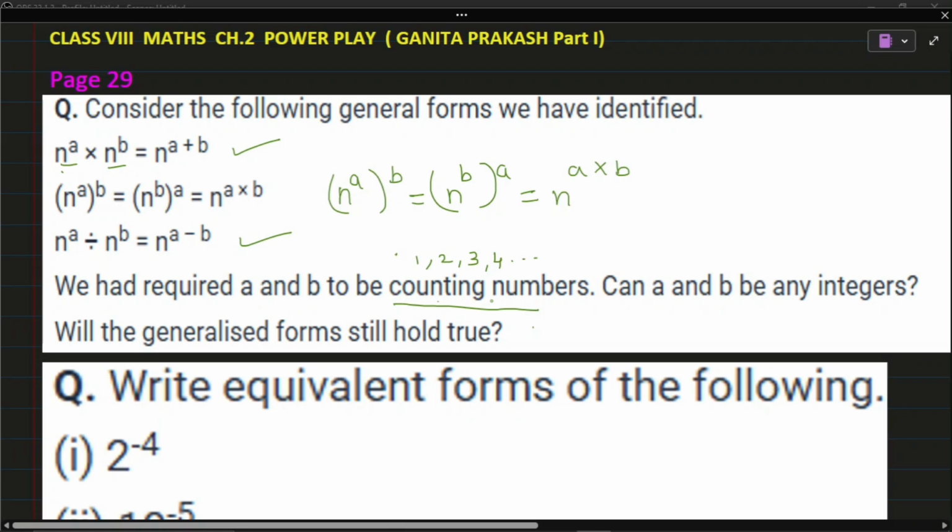That is, for multiplication, if the base is same, in that case also add the power. And for division also, if base is same, subtract the powers. If a is positive or negative, whatever it may be, first power minus second power. So it will hold true. So we can write the answer yes, it's true. If it is positive or negative, in all the cases it is true.